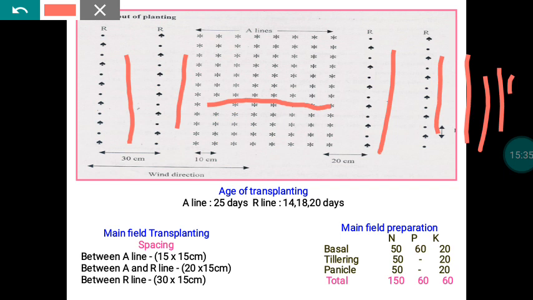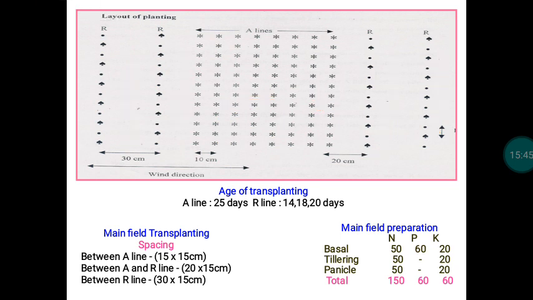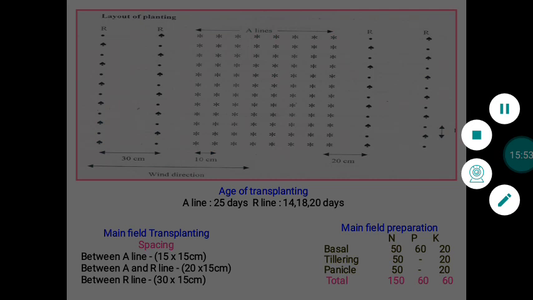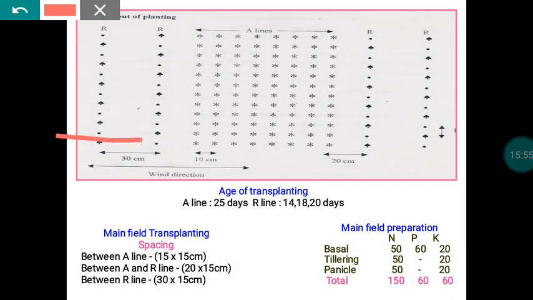So these are the systems we are following. Another main thing with reference to transplanting is that the orientation of the planting lines should be based on the wind direction. Suppose at the time of flowering, the wind is expected to flow in this direction, which means you have to plant the material this way.